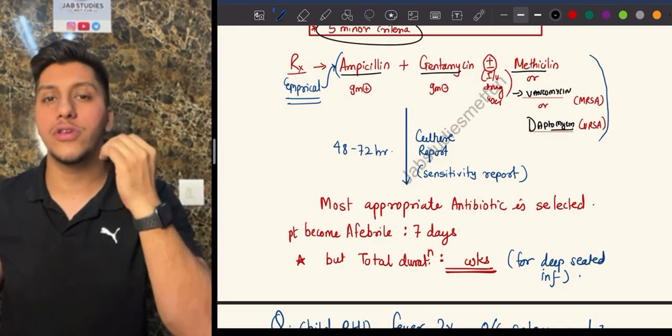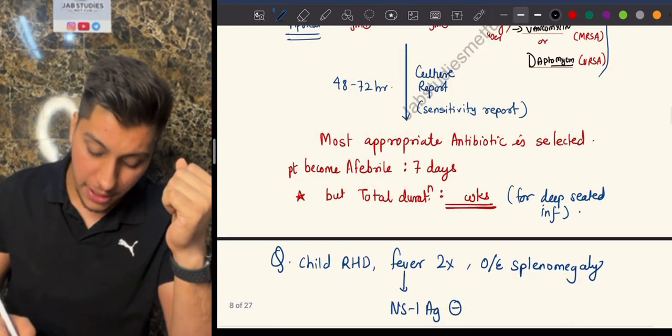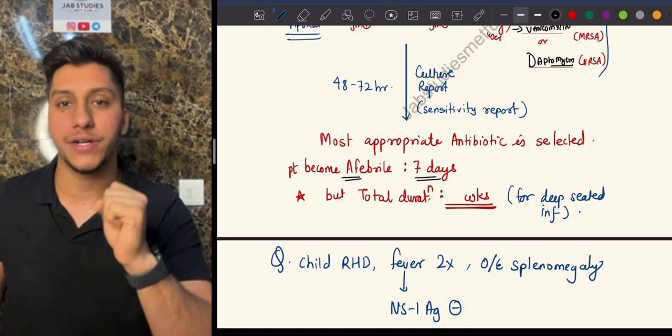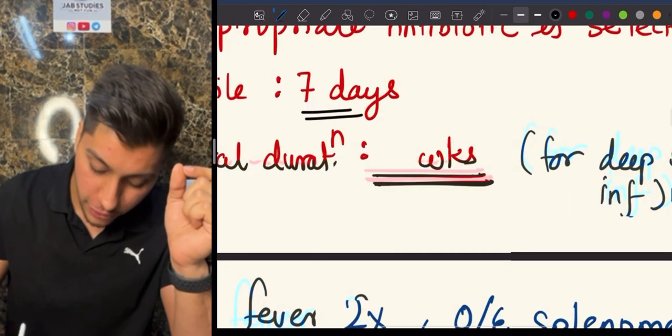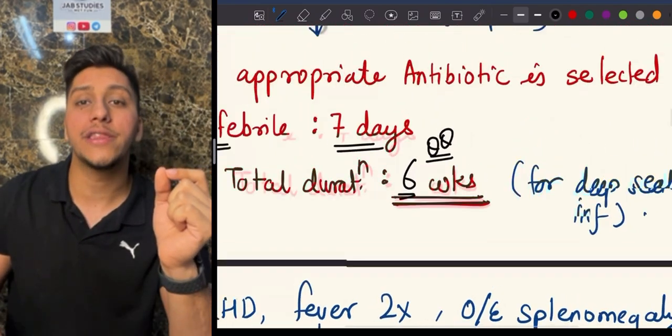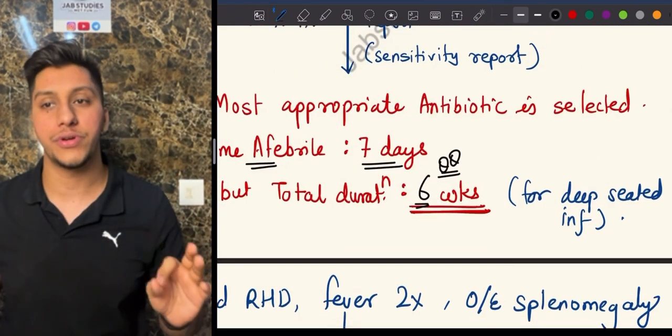Remember guys, whenever you start this treatment, the patient will become afebrile within 7 days. But that does not mean that you have to stop the treatment. You have to continue the treatment for up to 6 weeks. Very important. Why 6 weeks? To treat the deep-seated infections.